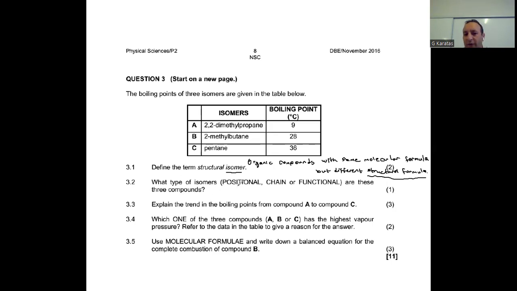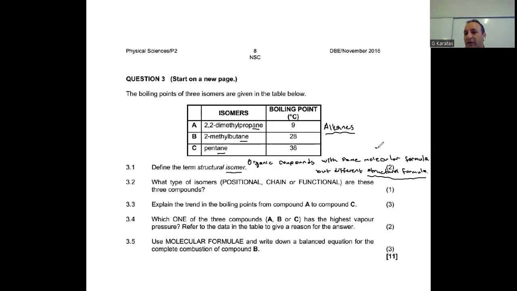What type of isomers, either positional, chain, or functional, are these 3 compounds? When we look at these 3 compounds, starting from compound C, we have pentane, we have 2-methylbutane, 2,2-dimethylpropane. As you see, they all end with the -ane suffix, so they all belong to the homologous series of alkanes. But the difference between them is the chain structure.